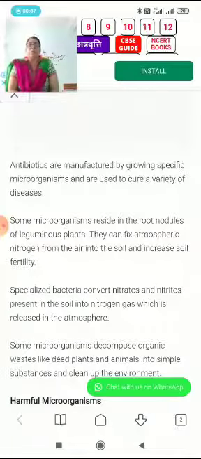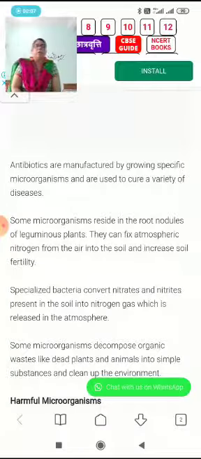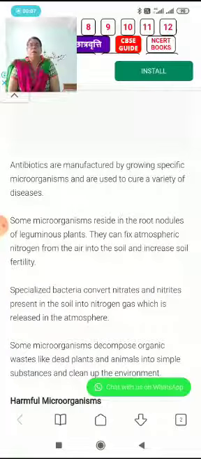Some specialized bacteria, named denitrifying bacteria, convert nitrates and nitrites present in the soil into pure nitrogen gas and thus help in recycling of nitrogen in the atmosphere. Some microorganisms help in decomposition. You are familiar with the word decomposers.